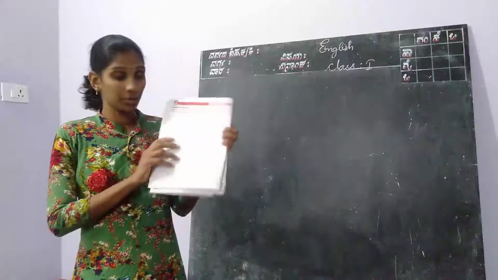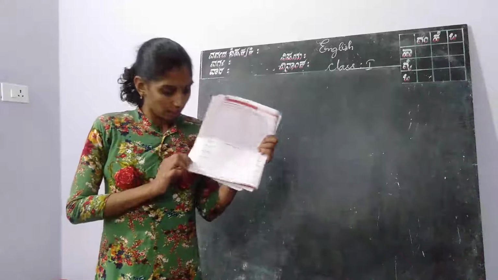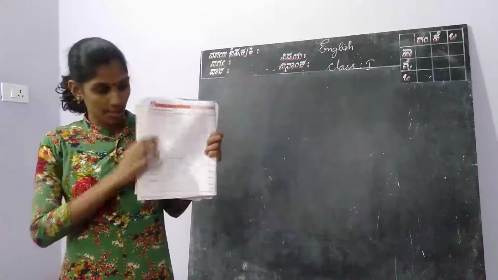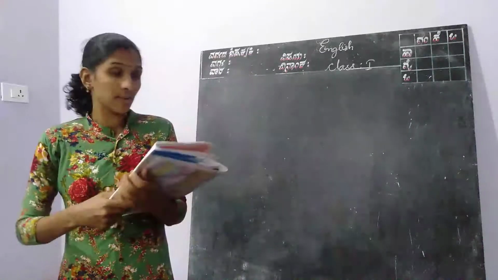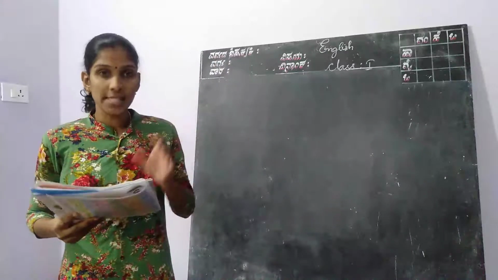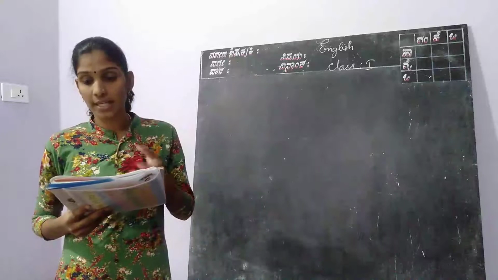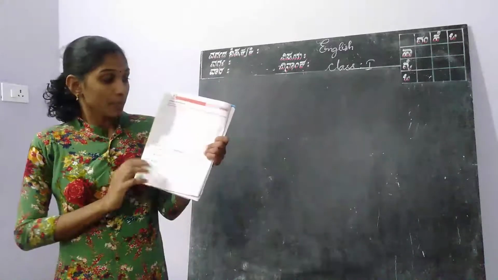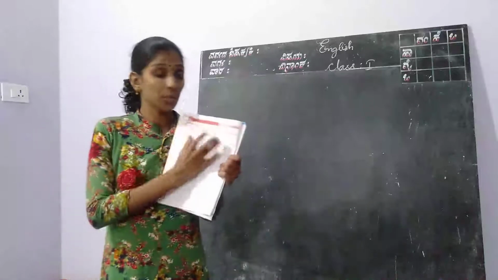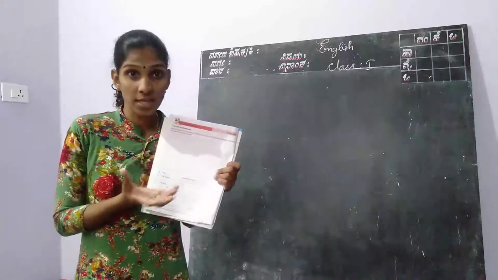You have one more activity or homework from your workbook, page number 10. See what the activity is. Complete the sentences. Which is your favorite season? Make a drawing for that season and then complete the sentences given below. There are incomplete sentences given below. First, what you have to do is draw a drawing of your favorite season.